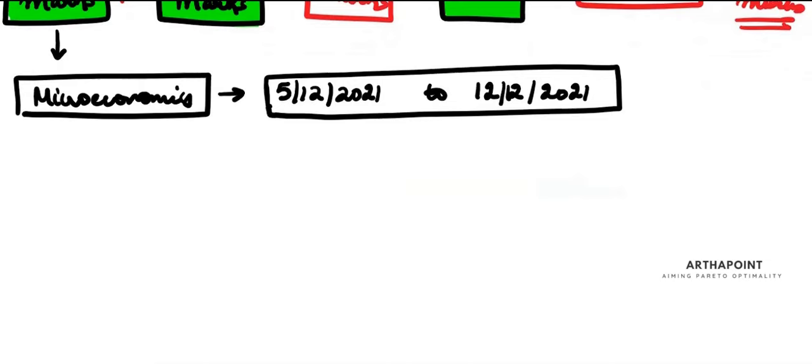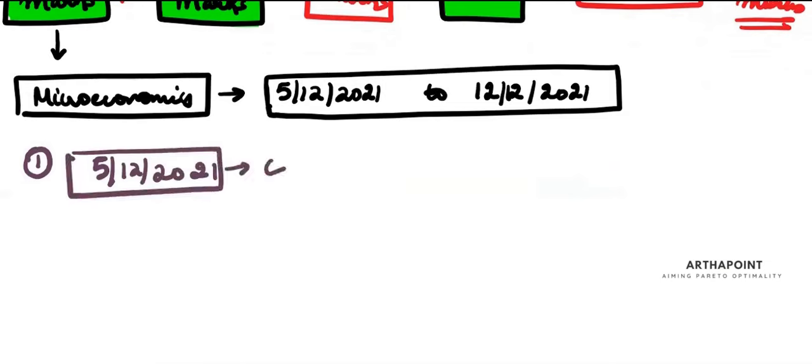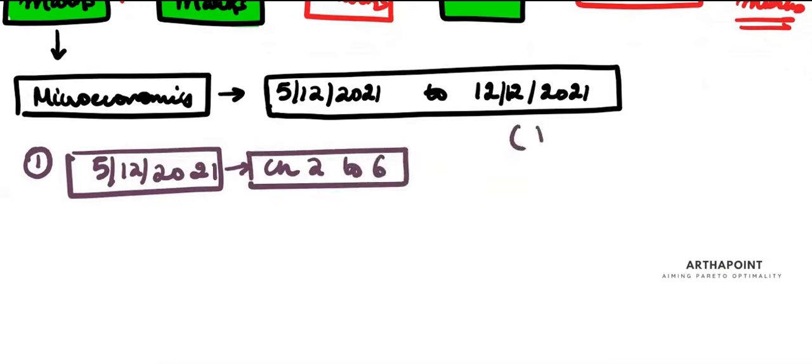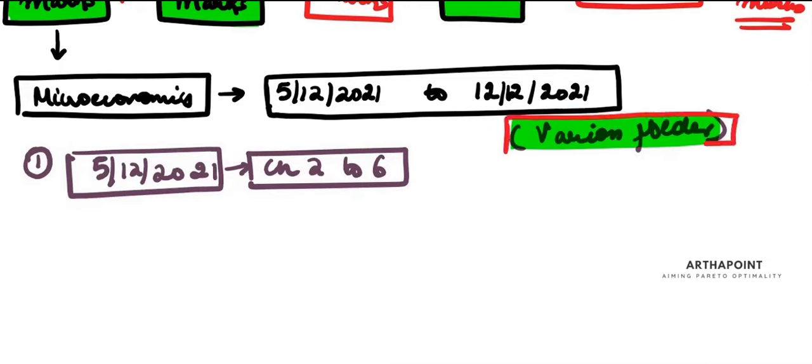Now, what is the content that I want you to do? For today, 5/12/2021, I want you to cover chapter 2 to 6 at any cost. Whenever I'm talking about any chapters, I want you to refer to the variant folder. Don't go beyond that for the IIT JAM exam. If I think something is important from my live lectures for IIT JAM, I will add it to that folder. You just have to focus on this variant folder, and chapters 2 to 6 have to be completed as of today.